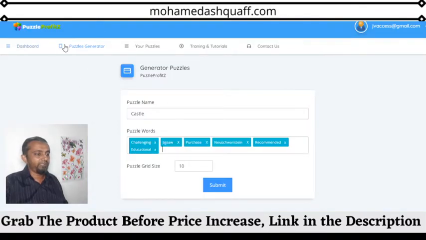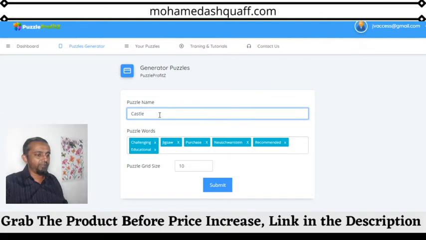If you come to the members area, this is not exactly what it says about the training. If you come to the training tutorial, inside you have application creation for your mobile phones. That is mobile app creation tutorials, but not about these puzzles. Here, you have to click this puzzle generator, and then you will come to this page.